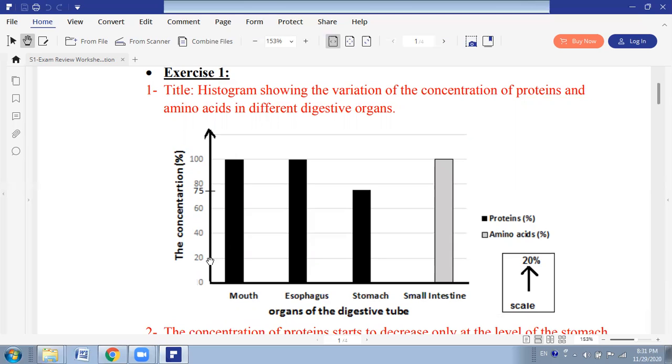So you cannot start from 20 and then move to 60, let's say, or move from 20 to 50. You have to move 20 by 20. Okay, so this is the graph. The mouth has 100 proteins. The esophagus was 100, in the stomach it decreased to 75, while there is no protein in the small intestine, and the amino acid is 100.